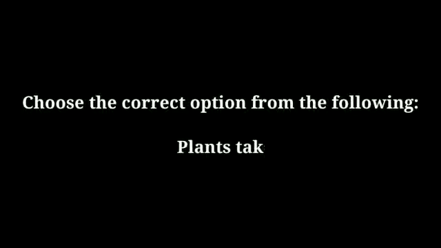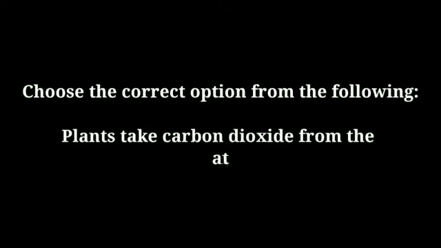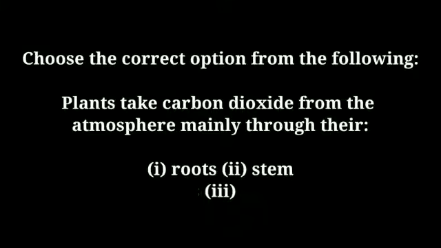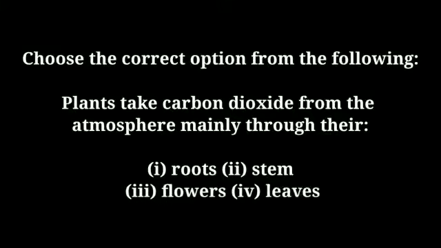Next, choose the correct option from the following. Plants take carbon dioxide from the atmosphere mainly through their roots, second stem, third flowers, fourth leaves. Think. Yes, leaves is the correct answer.